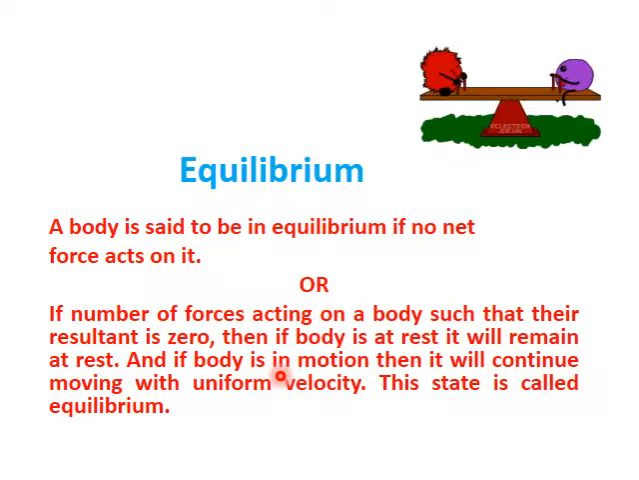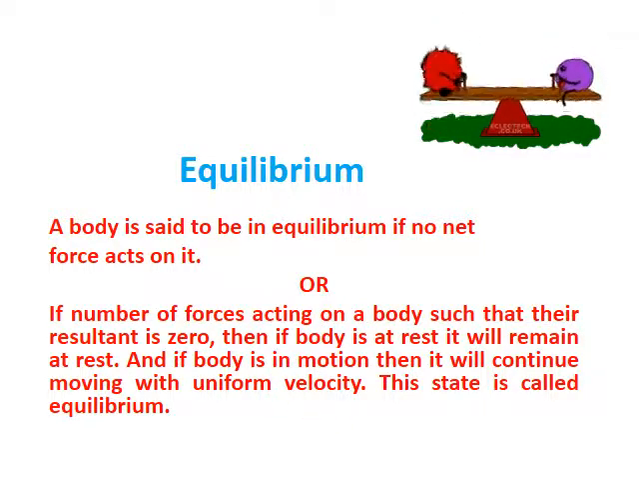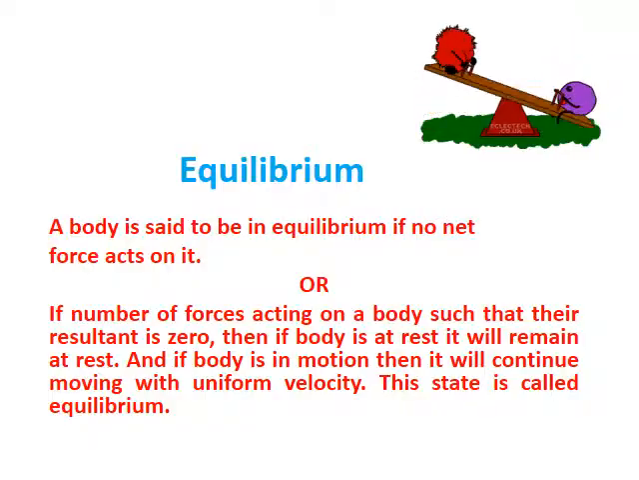In equilibrium we have two conditions. If a body is at rest, it will remain at rest, then we say that the body is in equilibrium. And if the body is in motion, then it continues its motion with uniform velocity. This state is known as equilibrium. Okay, let me discuss them one by one.